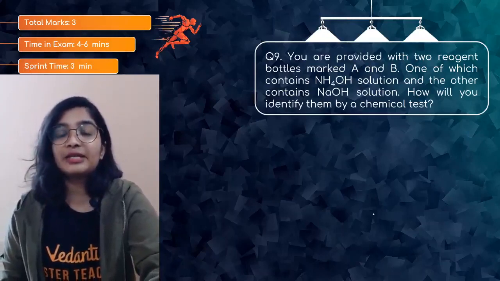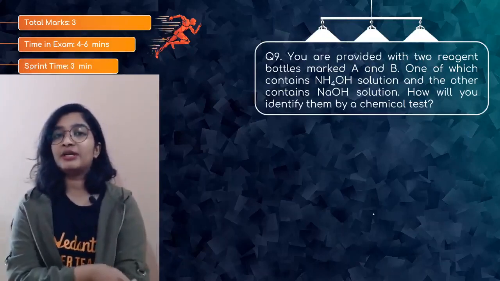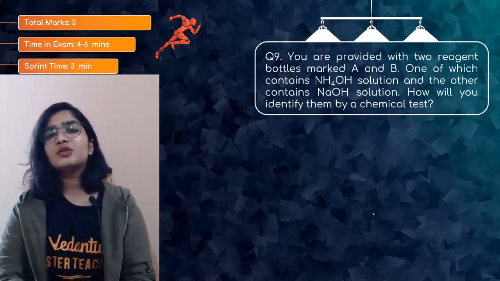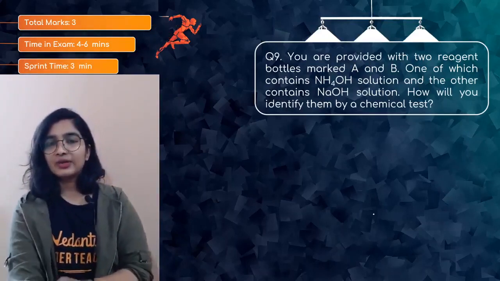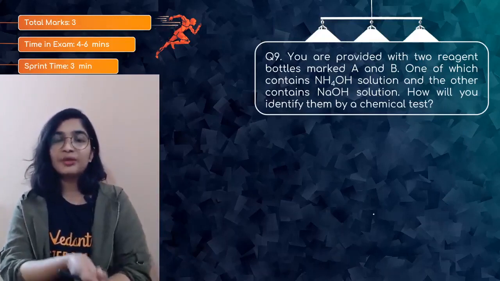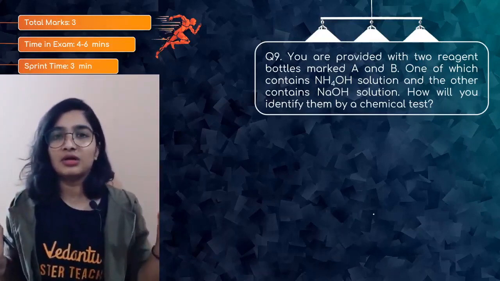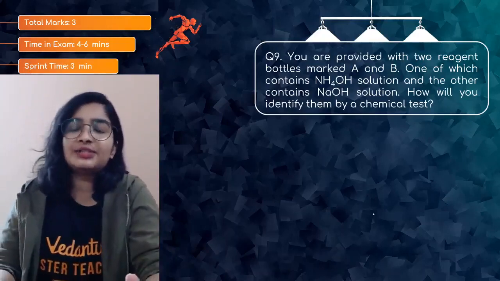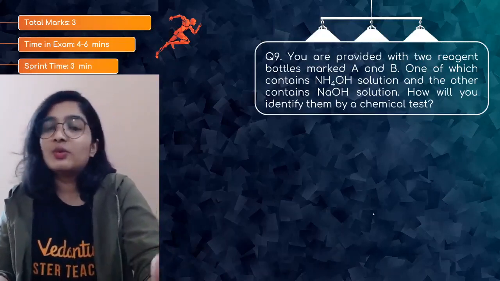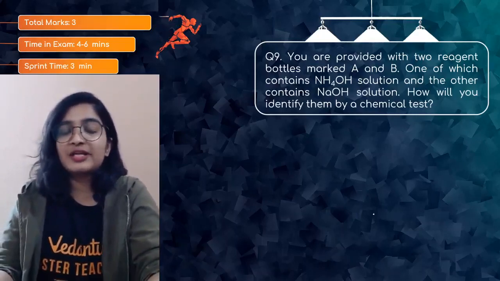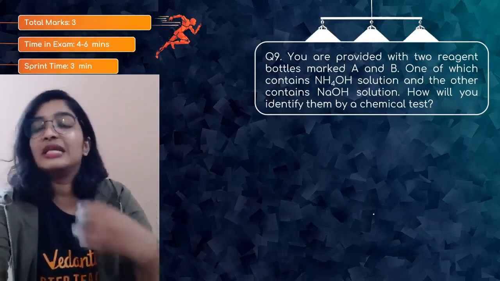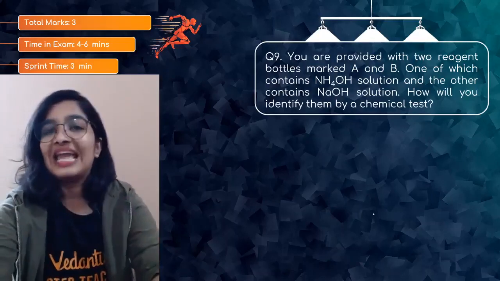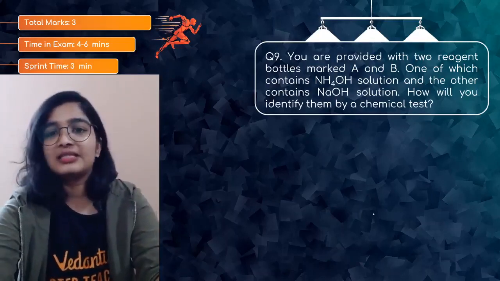How will you identify them? A similar kind of question was asked in maybe the second or third one, right? It was a direct question where they had asked you to distinguish between ammonium hydroxide and sodium hydroxide. Here, the same test: take any calcium salt. With NaOH, a white precipitate of calcium hydroxide will be formed, but with ammonium hydroxide, even on adding excess ammonium hydroxide, there won't be any precipitation. That's the answer.